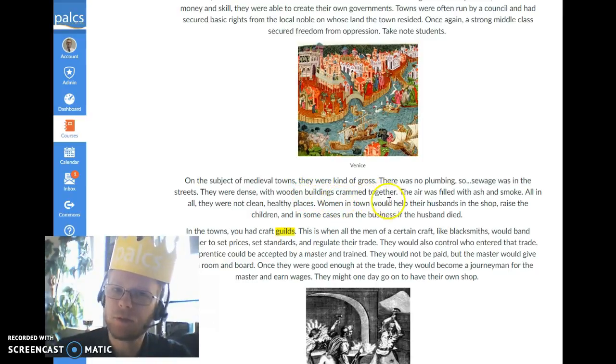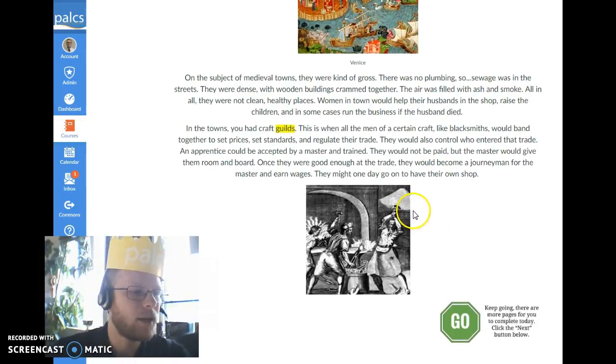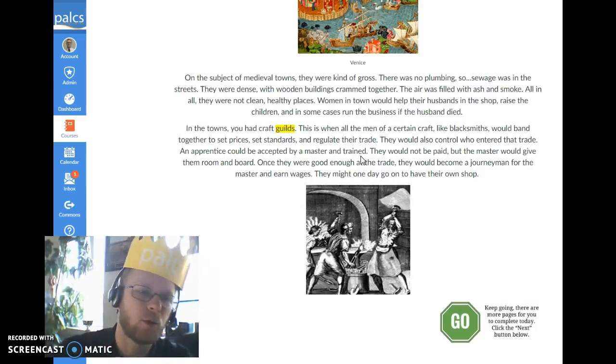Women in town would help their husband run the shop, and in some cases, if the husband died, the woman would take up the business. But other than that, they basically did the same thing as peasant women everywhere. Raised children, prepared the meals, helped out with work.